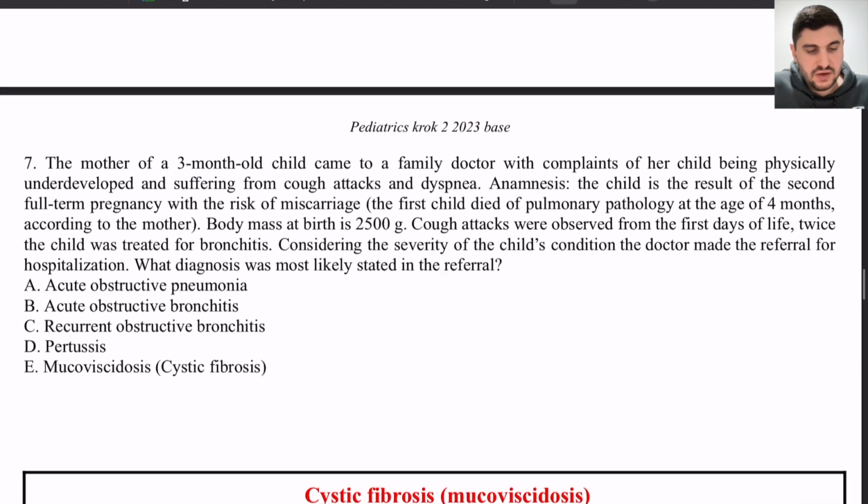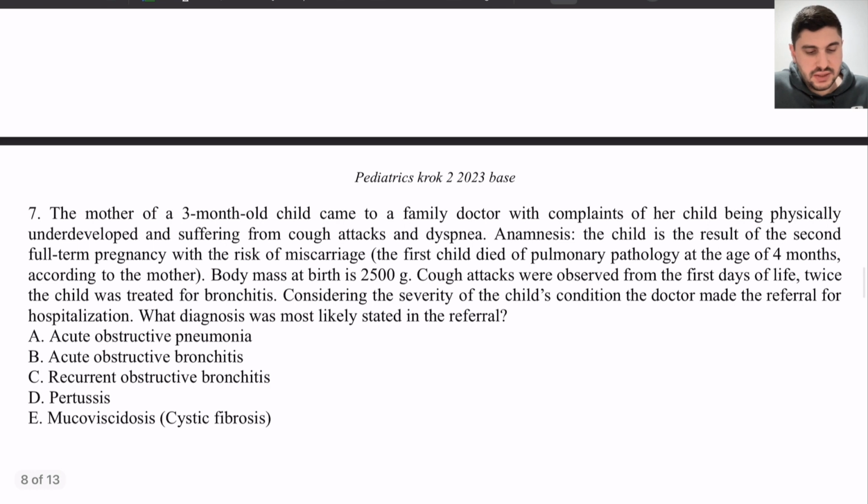Next, we have a mother of a 3-month-old child who came to a family doctor with complaints of her child being physically underdeveloped and suffering from cough attacks and dyspnea. In the history of the disease, the child is the result of the second pregnancy with risk of miscarriage. The first child died. Body mass at birth 2,500. Cough attacks were observed from the first days of life. Twice the child was treated for bronchitis.